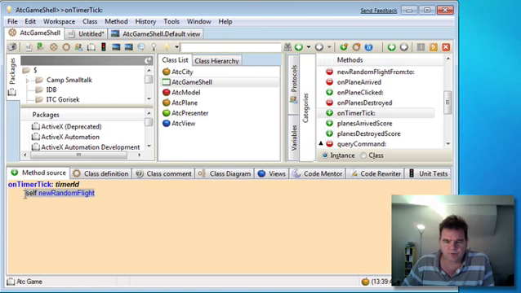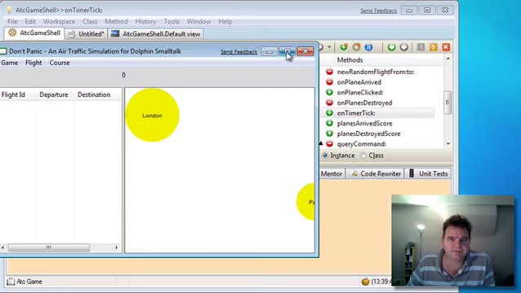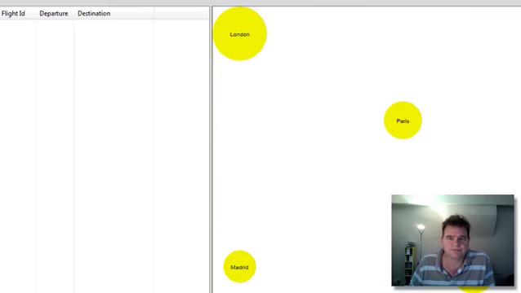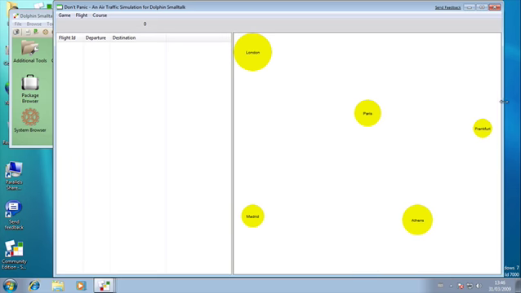So with all those changes done, let's just have a quick look to see how the game is running now. So let's create the game shell, show the game shell, and what I'm going to do is increase the size of this so that we can see all the cities. Okay, and there we go. And what I'm going to do is release a new random flight.